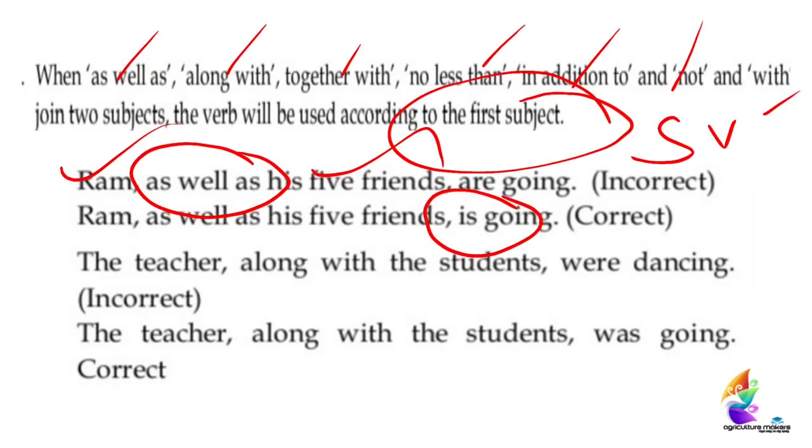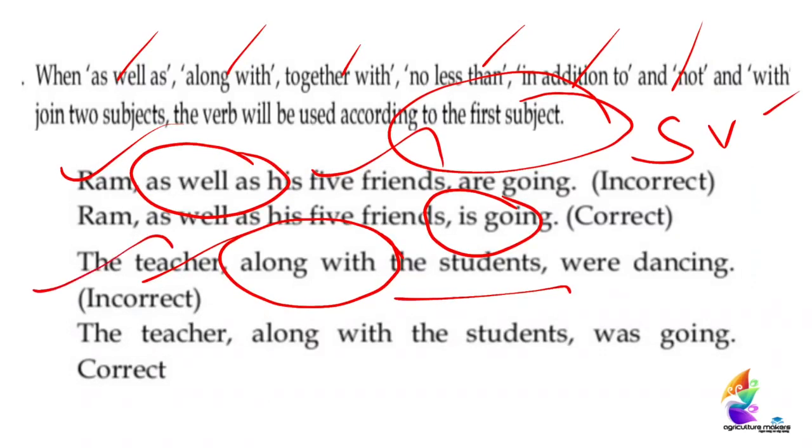We can see another example. The teacher along with the students were dancing is wrong because the teacher is the first subject and the students is the second subject. In between we have the word along with, so we have to see the first subject. It is singular, so we have to use a singular verb. Yes, it should be was going. The teacher along with the students was going is the correct sentence.